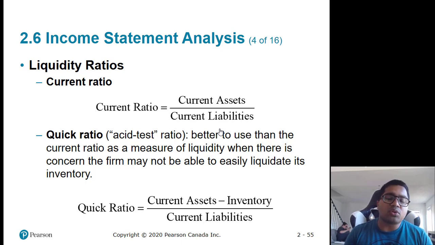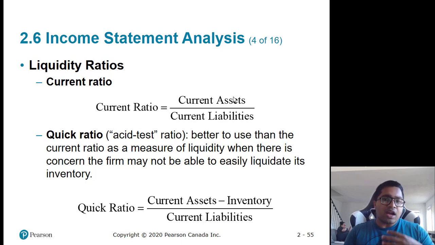Now liquidity, we look at it in two ways. Quick ratio is more followed. I'll explain why, but there are two ways to do it. First is the current ratio, which is current assets divided by current liabilities, and then there is the quick ratio, in which you subtract inventories from current assets and then divide it by current liabilities. Now why the quick ratio is more followed is, in current assets there are inventories, and what are you looking for?